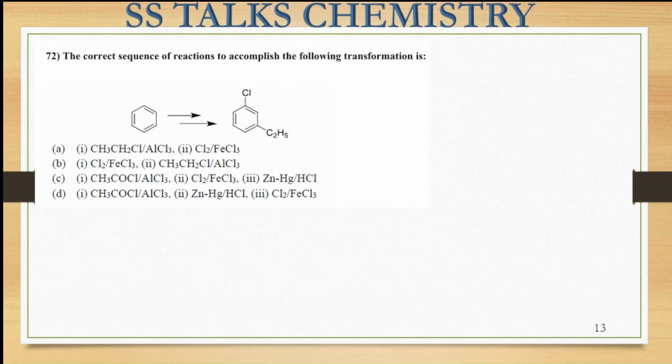A reaction has been given that is basically taking place in various steps. We have to see which of the following steps we have to follow. Okay. So firstly we have this benzene ring present like this. On this benzene ring, one chlorine group is attached and the other is an ethyl substituent, which is present over here, right? But it is at the meta position. Whenever we have to predict this type of substrate, this chlorine group that is present is also ortho para directing in nature. Also this alkyl group that we have is also ortho para directing in nature.